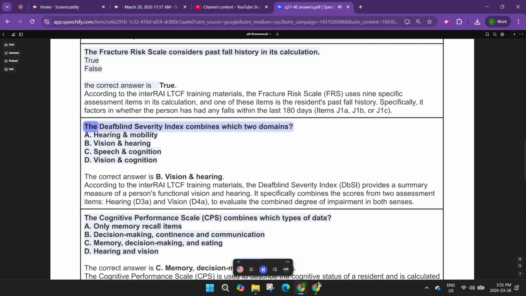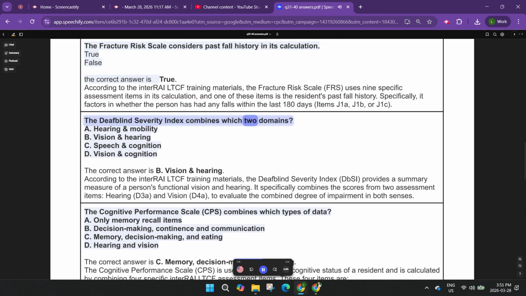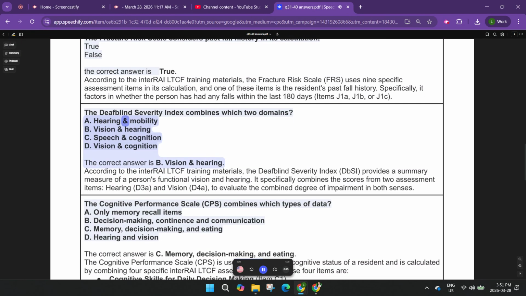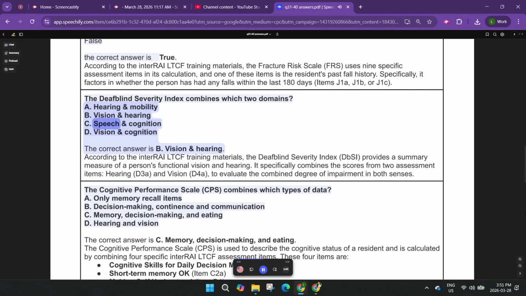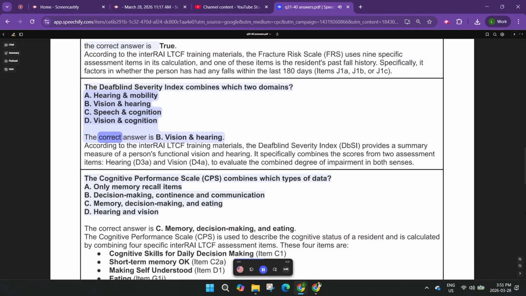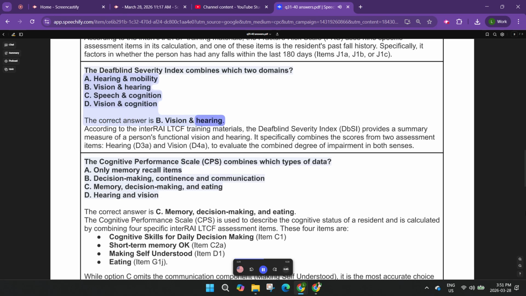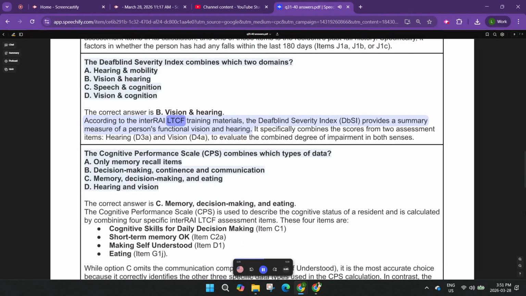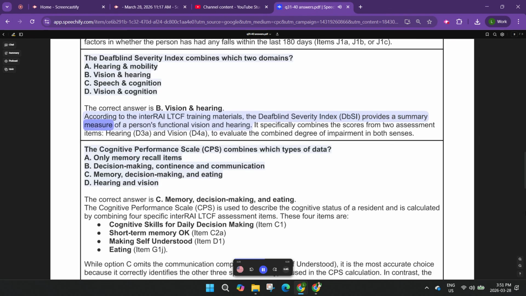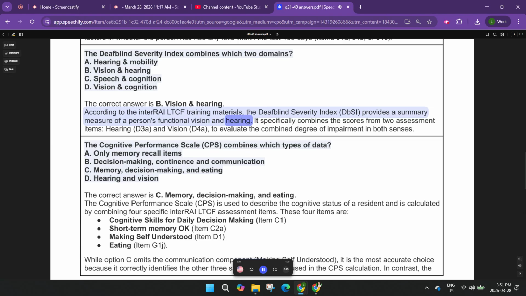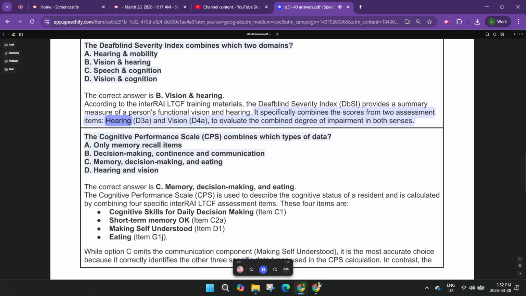The Deaf-Blind Severity Index combines which 2 domains? A. Hearing and mobility, B. Vision and hearing, C. Speech and cognition, D. Vision and cognition. The correct answer is B, vision and hearing. According to the interRAI-LTCF training materials, the Deaf-Blind Severity Index, DBSI, provides a summary measure of a person's functional vision and hearing. It specifically combines the scores from 2 assessment items, hearing, D3A, and vision, D4A, to evaluate the combined degree of impairment in both senses.